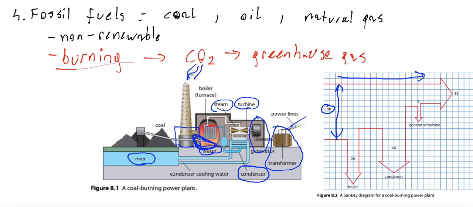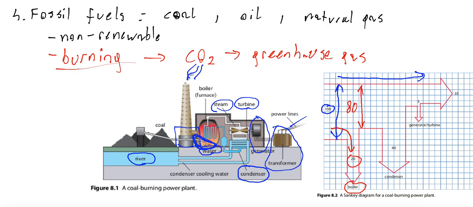In each stage when energy is lost, the arrow is redirected down. In the boiler, 20 out of 100, so 20% of energy is lost, which means that the thickness of the arrow is now 80. 100 minus 20 is 80.